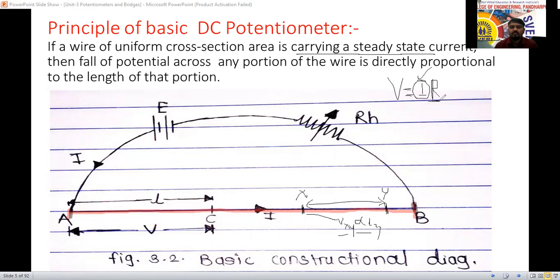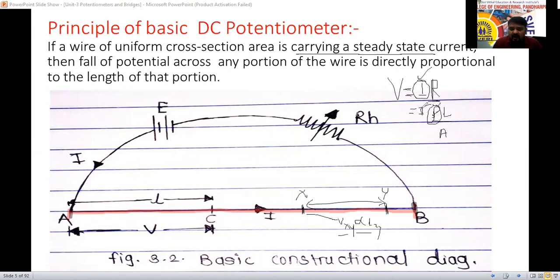R equal to rho L divided by A here now. So I will keep this I as it is. I will use the rho, this is L divided by A. What do you mean by rho? This is the specific resistance. Yes, sir, this is the specific resistance. It is a constant here now.